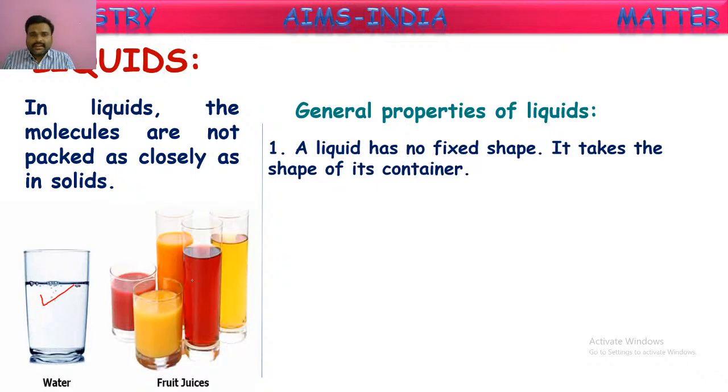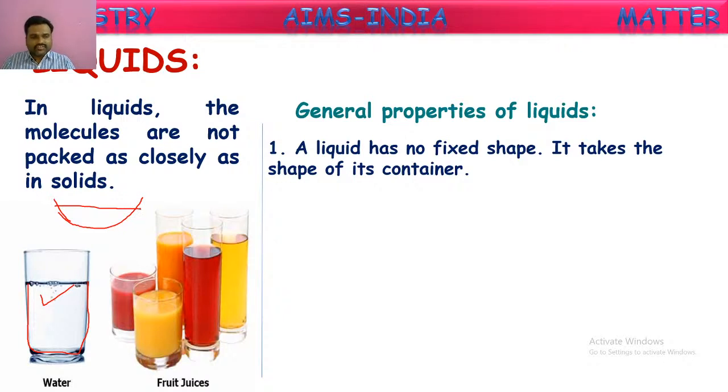First among them, a liquid has no fixed shape. It takes the shape of the container. Yes, liquids cannot have any fixed shape. If you take a glass of water, that water will take the shape of the container. You pour the same water into a bowl, it will take the shape of the bowl.